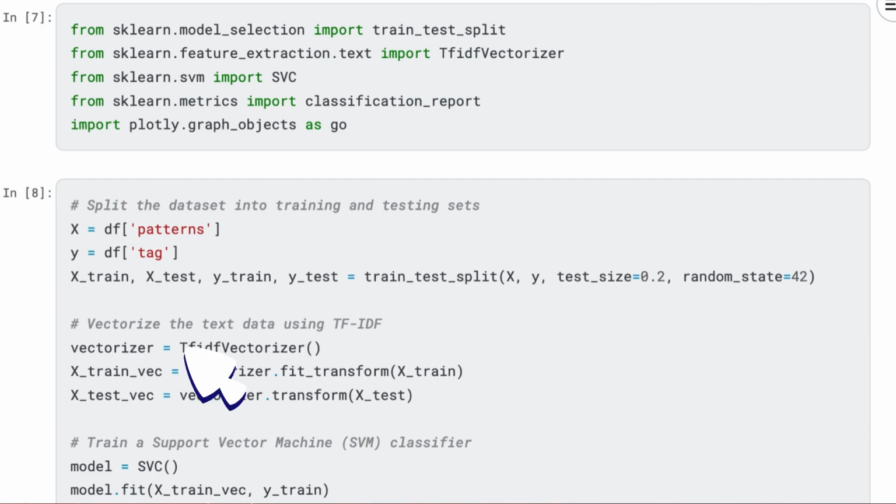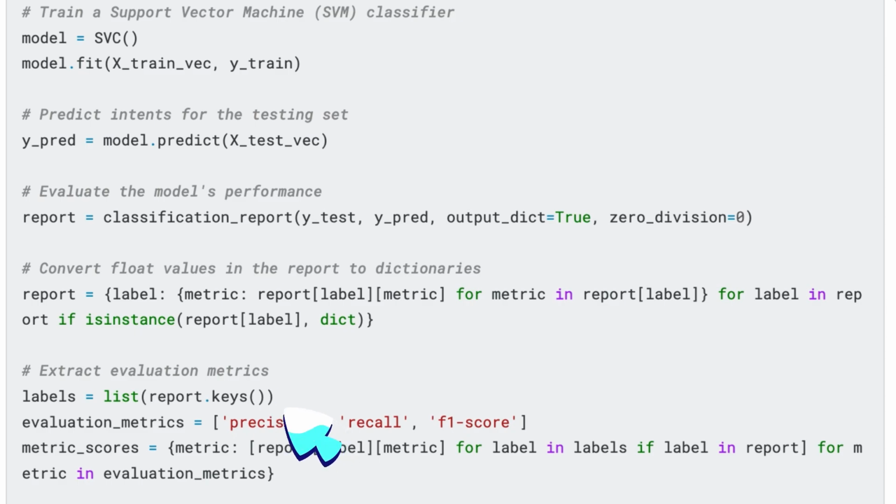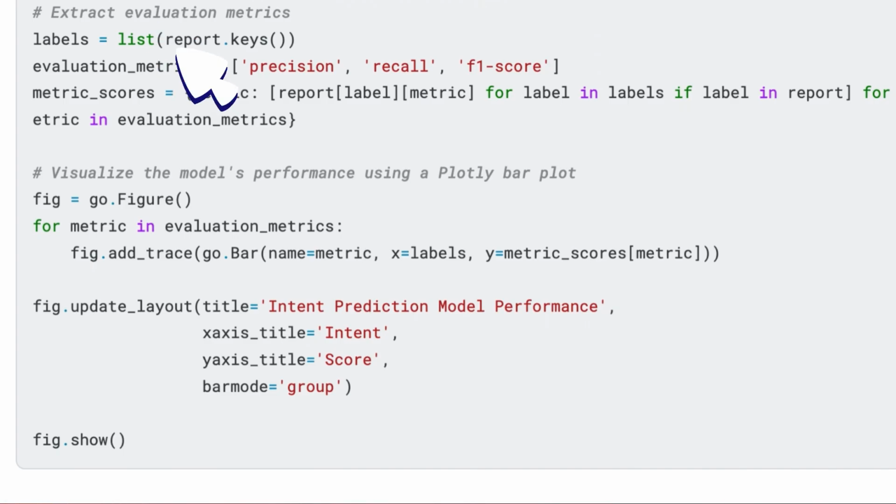Next, we vectorize the text data using the TF-IDF method to convert the patterns into numerical form. We then train a support vector machine classifier on the training data. After training, we predict the intents for the testing set and evaluate the model's performance using a classification report.